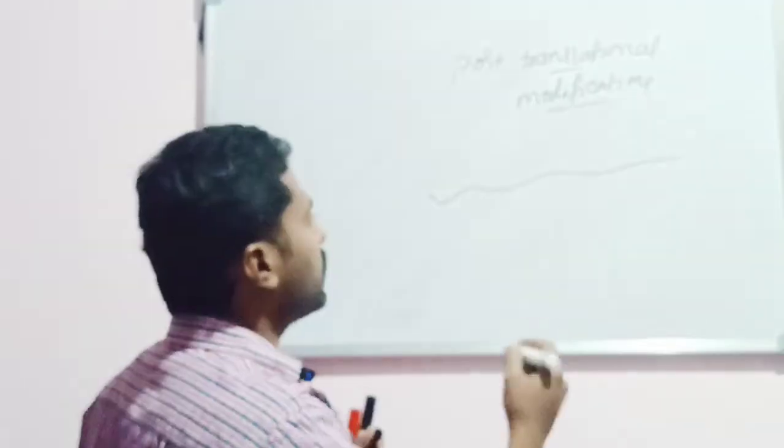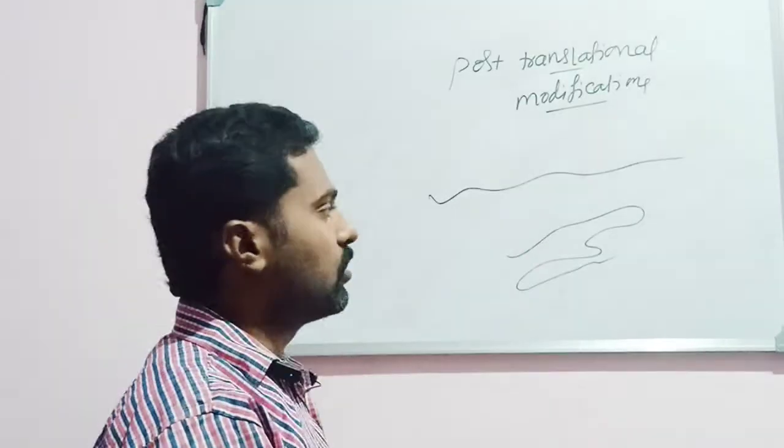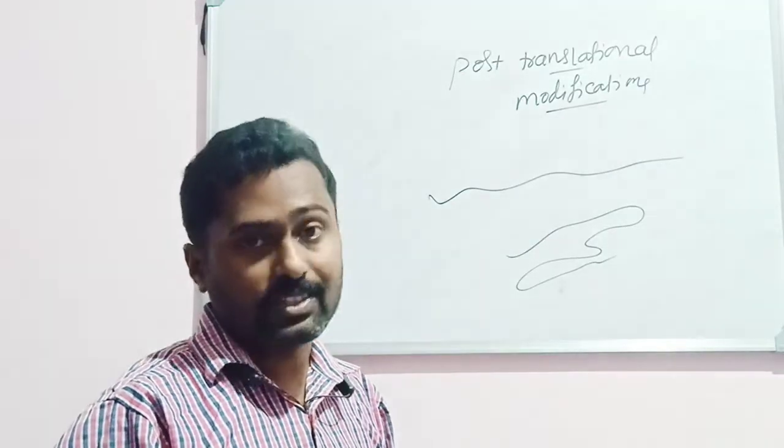What are the modifications? For example, coiling may happen in the protein molecule. We have studied the structure of protein, like beta pleated structure, alpha helical structure.